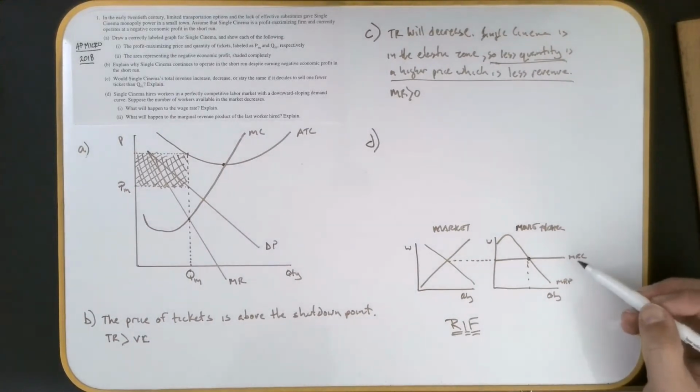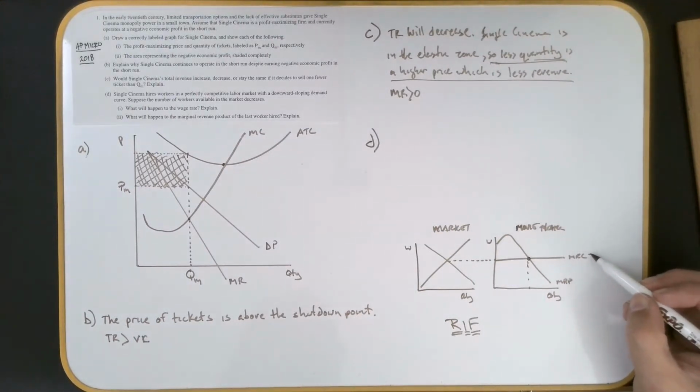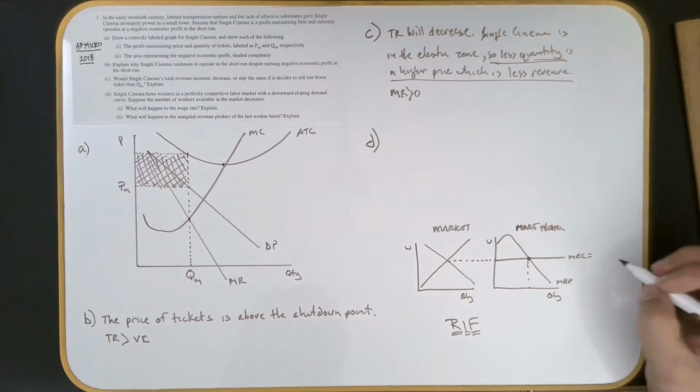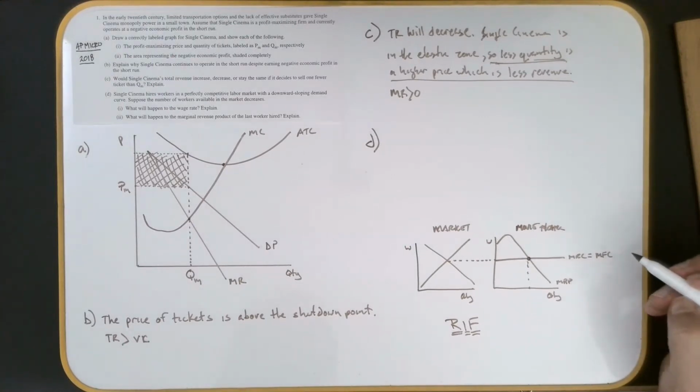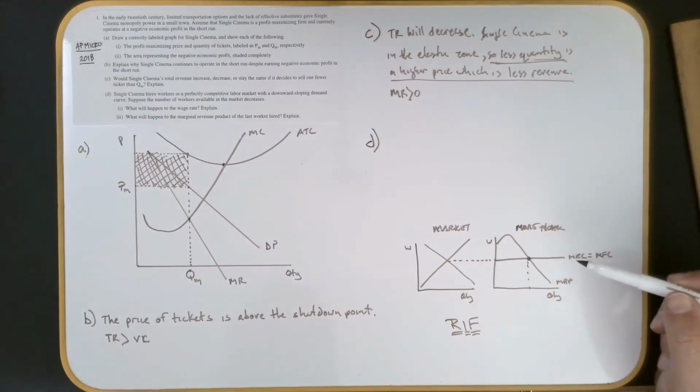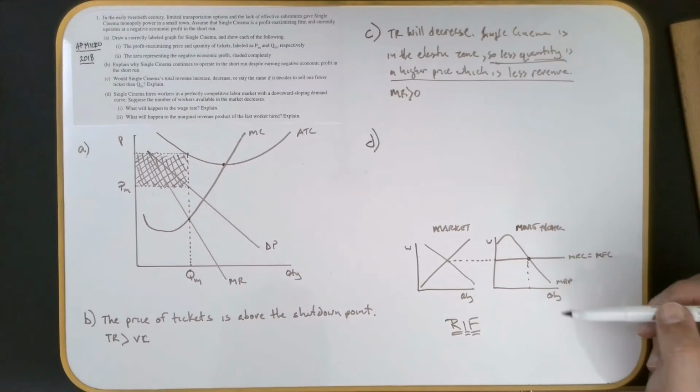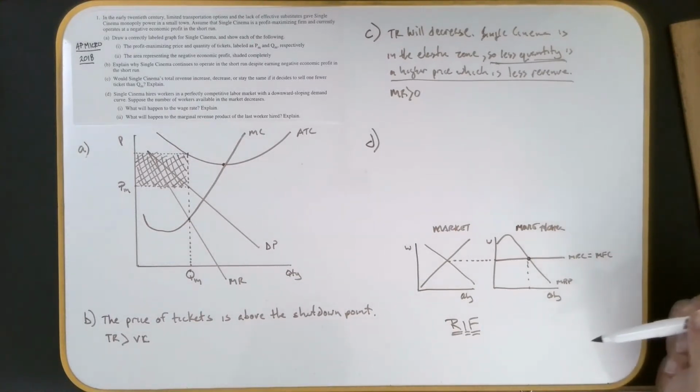but frequently in the AP they're going to call this MFC, because it's going to be the marginal factor cost instead of the marginal resource cost. So don't freak out when you see that. They like to keep you on your toes with the vocab. So we have this perfectly competitive labor market. It says, suppose the number of workers available in the market decreases. What's going to happen? Now, there was no requirement here to draw any of this. I'm just doing this to help us understand. So don't get confused there.